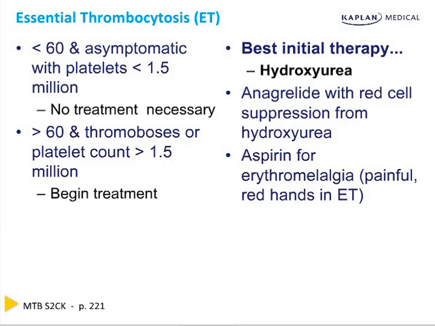If the person has thrombosis or painful red hands, erythromelalgia, algia means pain. If a person has painful red hands and essential thrombocythemia, erythromelalgia, then we use aspirin to help prevent the platelets from clumping together. Remember, young and asymptomatic, leave them alone. Older and symptomatic, hydroxyurea, sometimes with anagrelide.